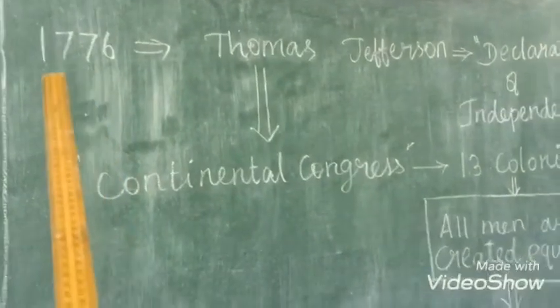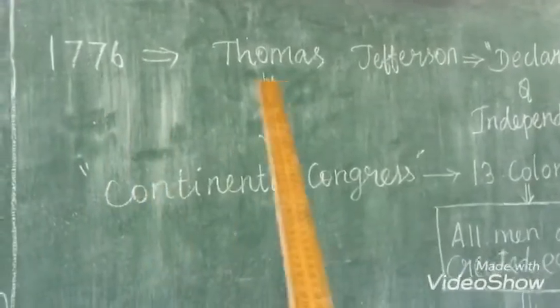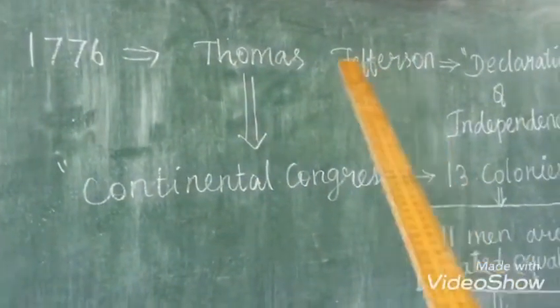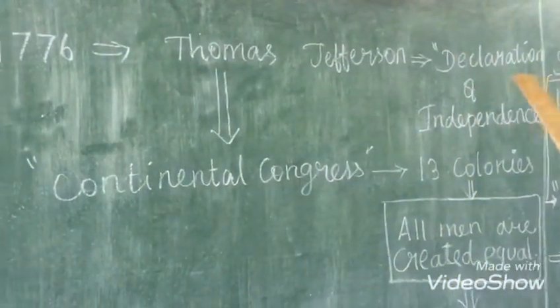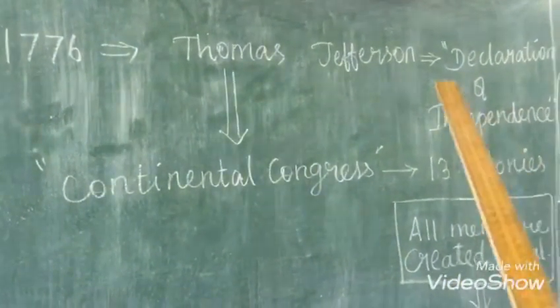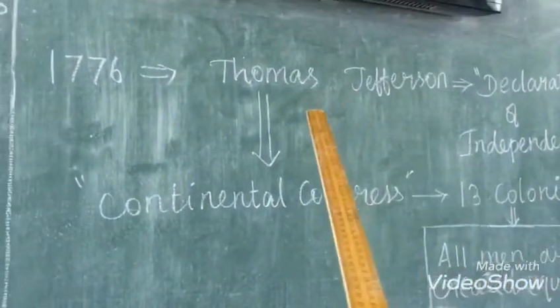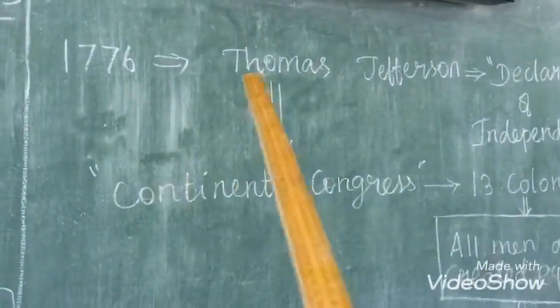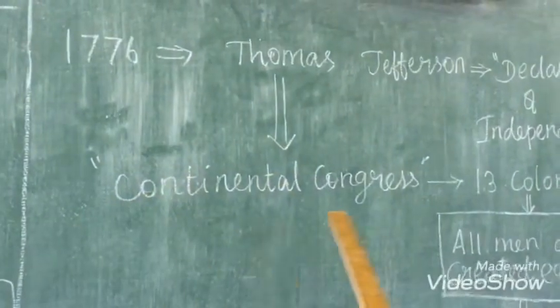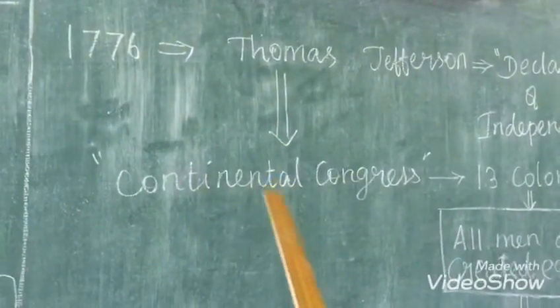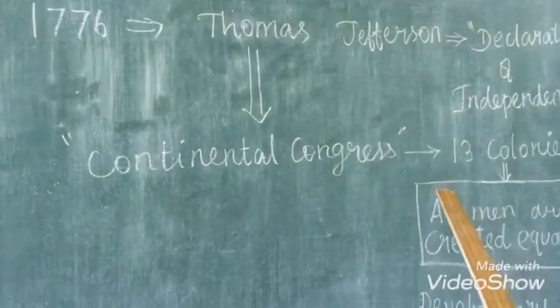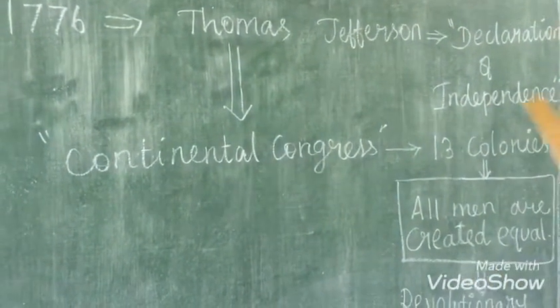In the year 1776, there was a person named Thomas Jefferson. He wrote the Declaration of Independence. So who wrote the Declaration of Independence? Thomas Jefferson, in 1776. After that, in a meeting called the Continental Congress, 13 colonies participated.